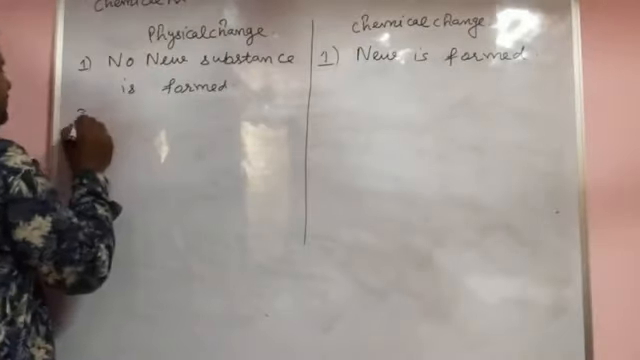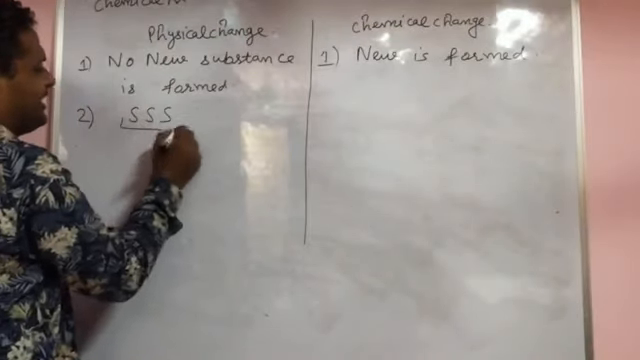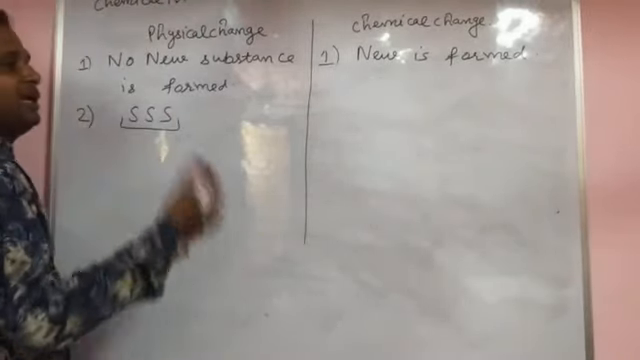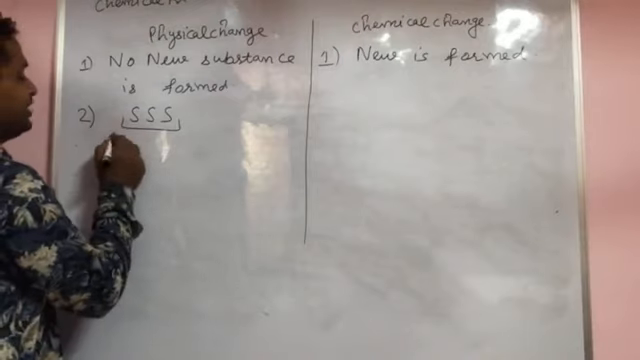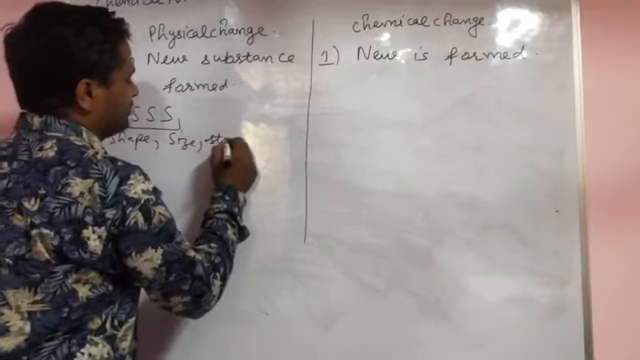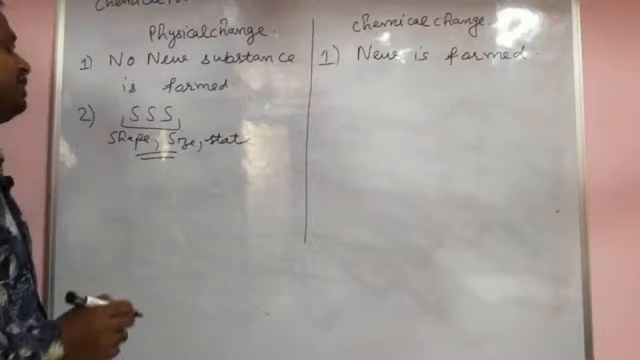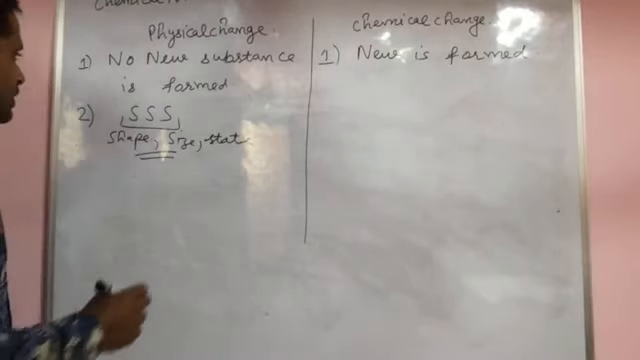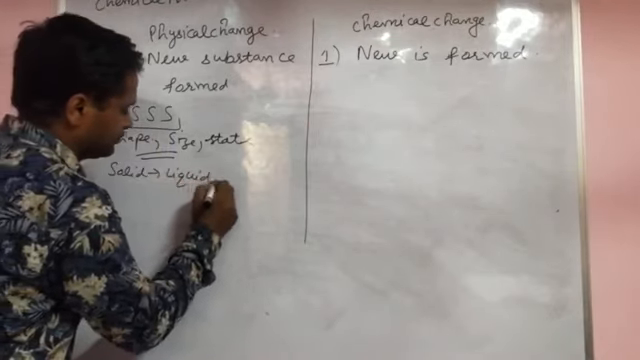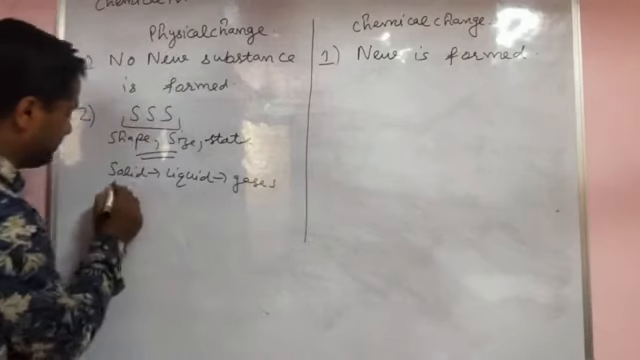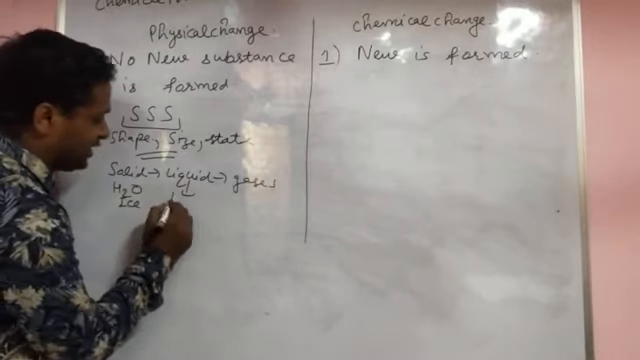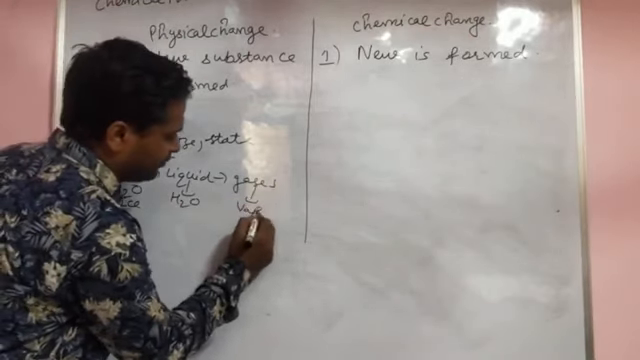In physical change, like in mathematics where SSS congruency is there, na? Side congruency. The same I apply here in chemistry. In a physical change, the shape, size and state change. If these three things change, it means physical change. For example, solid converted into liquid and liquid converted into gases. For example, water: water in the form of ice, water in the liquid form and water in the vapor form.